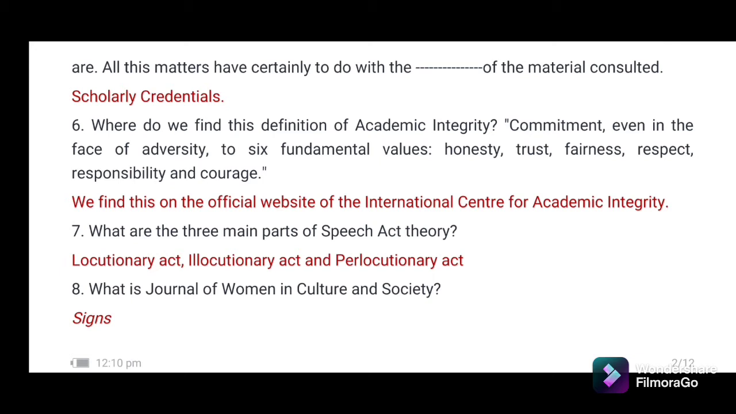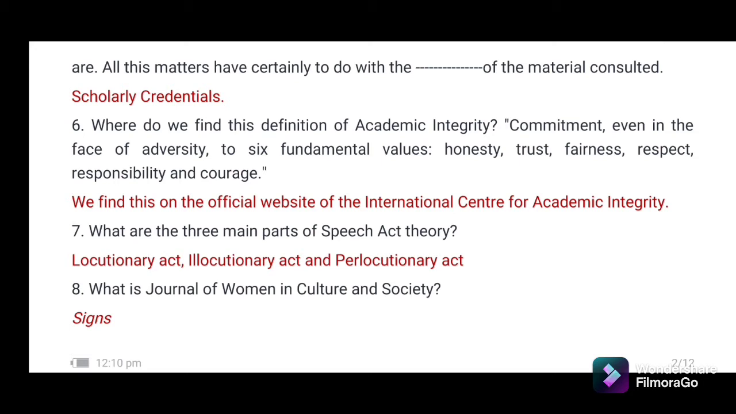Question number 6. Where do we find this definition of academic integrity? Commitment, even in the face of adversity, to 6 fundamental values: honesty, trust, fairness, respect, responsibility, and courage. Answer. We find this on the official website of the International Center for Academic Integrity.